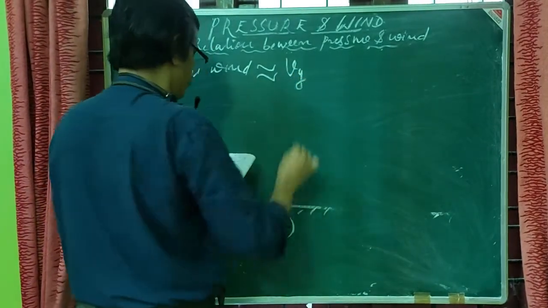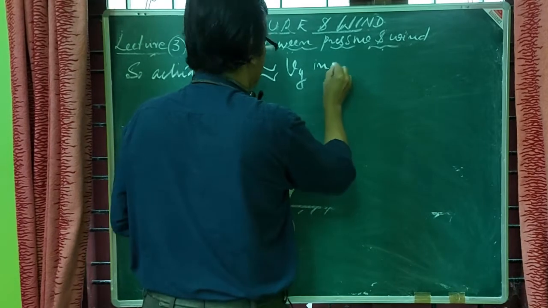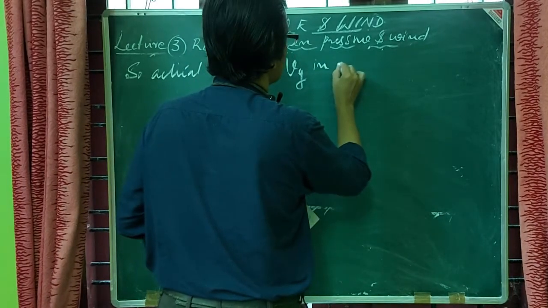approximately Vg in regions of straight isobars.